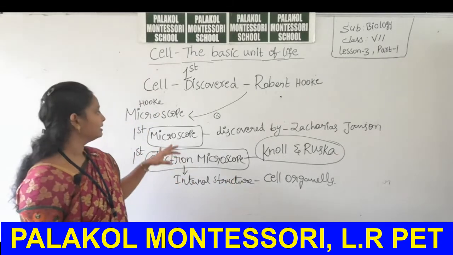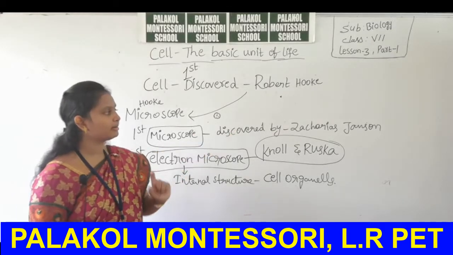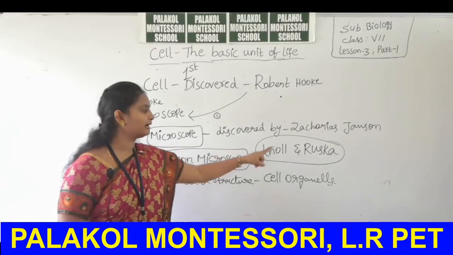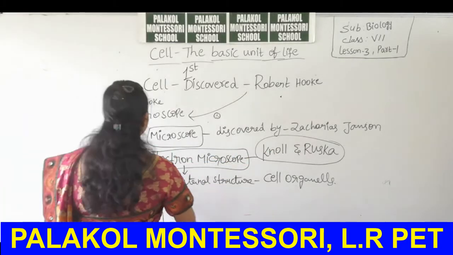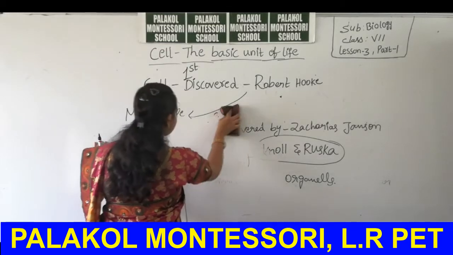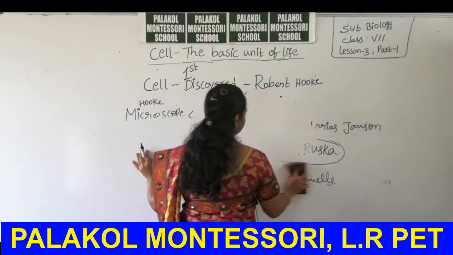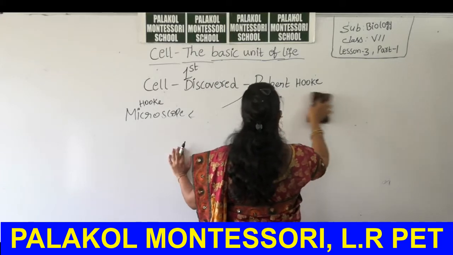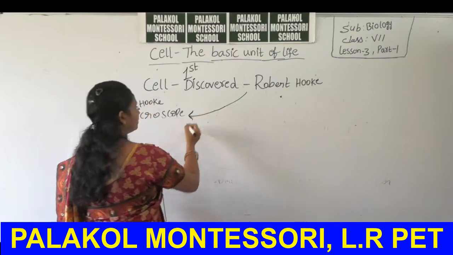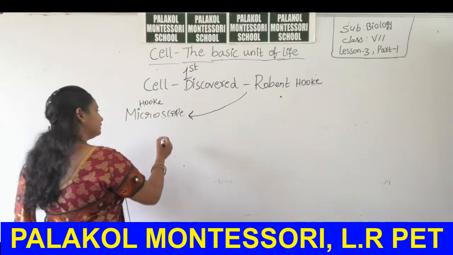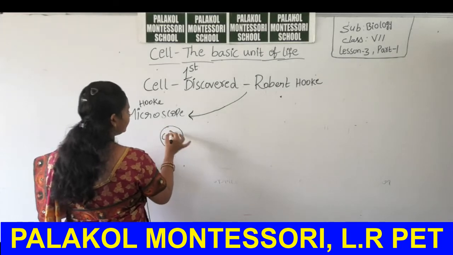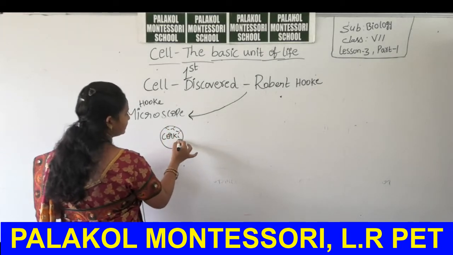But the first microscope was discovered by Zacharias Janssen, and the first electron microscope by Knoll and Ruska. Now we are going to discuss Robert Hooke's observation. Robert Hooke took a tissue of cork, and in the tissue so many cells are present.